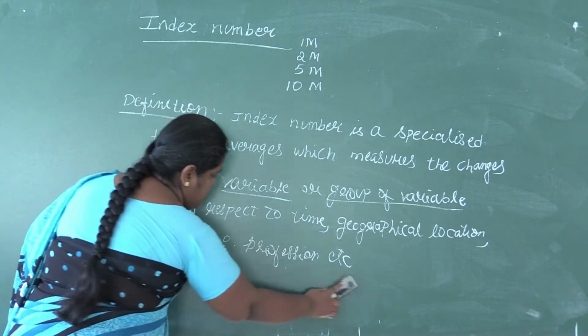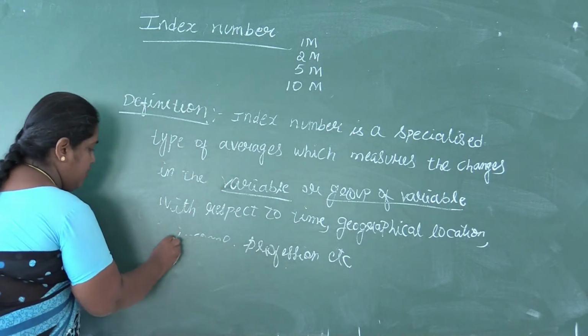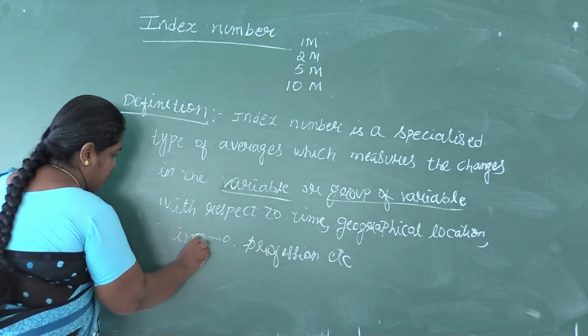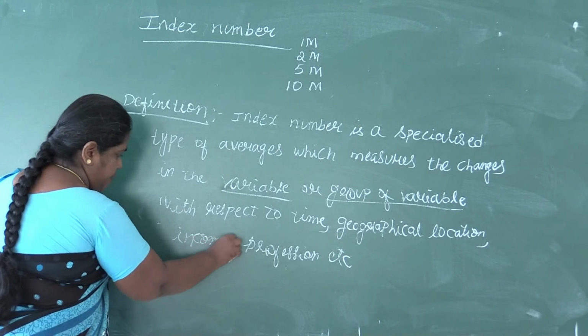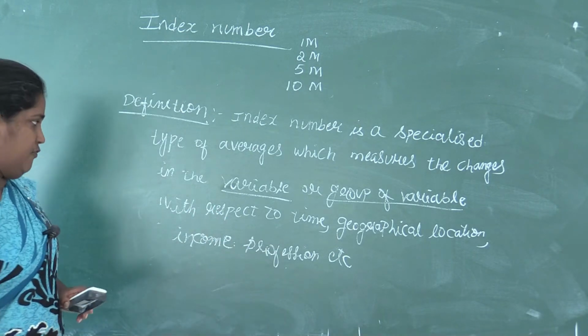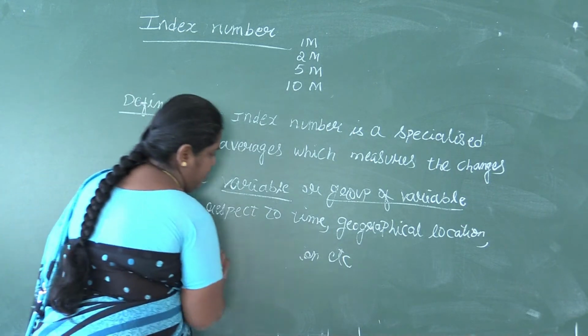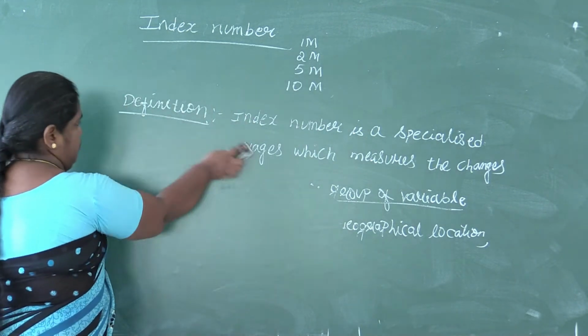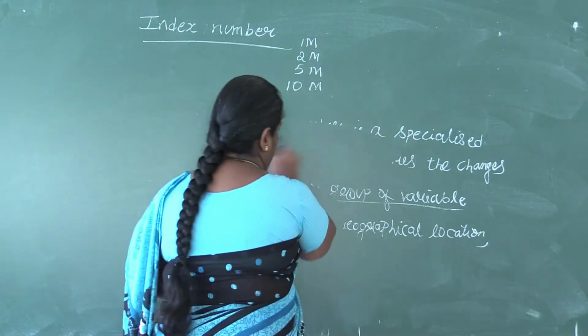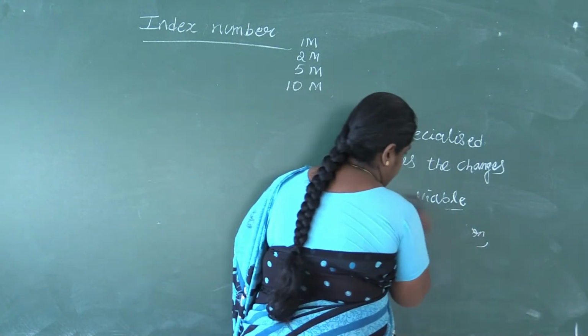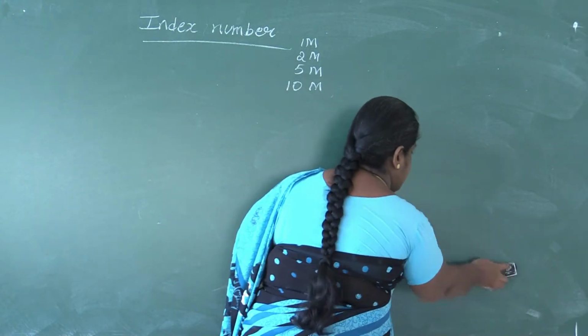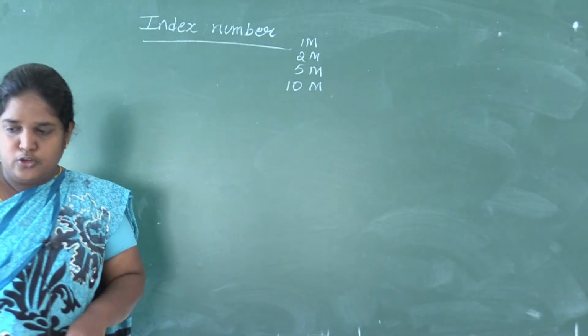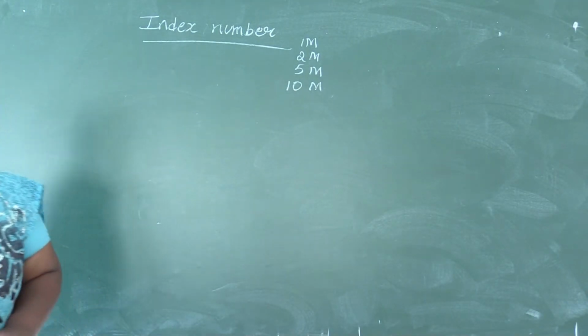So this is the 1 mark or 2 mark definition. You have to write it completely for the definition part. I hope you are clear with the definition. It is very important. Every time the definition will be asked either in 1 mark, 2 marks or in the 5 marks.